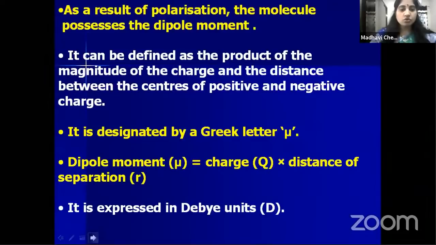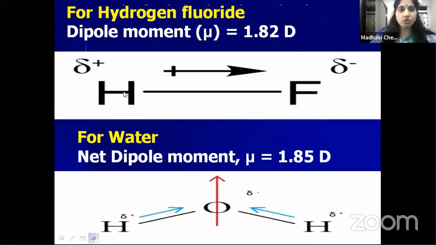Okay, so now let us see some molecules. HF, what is the dipole moment? Already we have seen fluorine is more electronegative, so it has a partial negative charge and hydrogen a partial positive charge. So it has a dipole moment mu equal to 1.82 D. What is the dipole moment for hydrogen fluoride? 1.82 D. D is nothing but Debye units.